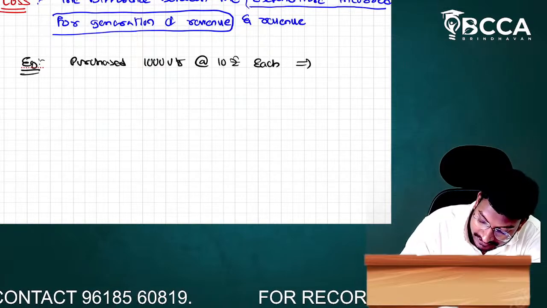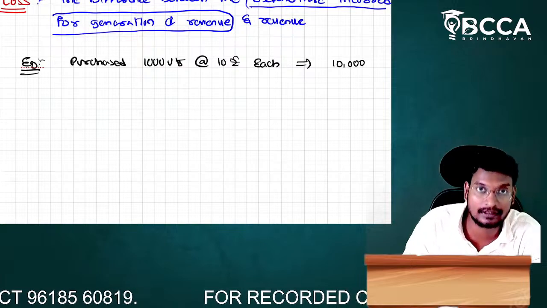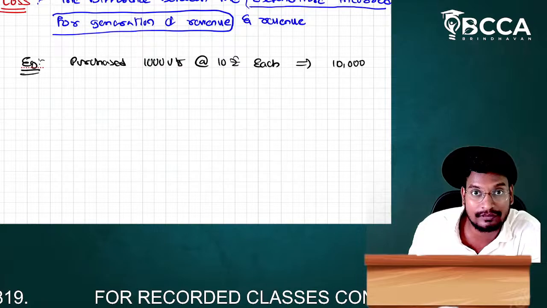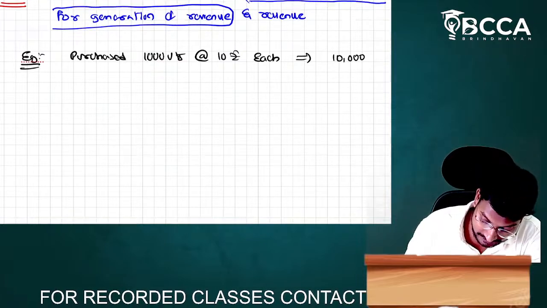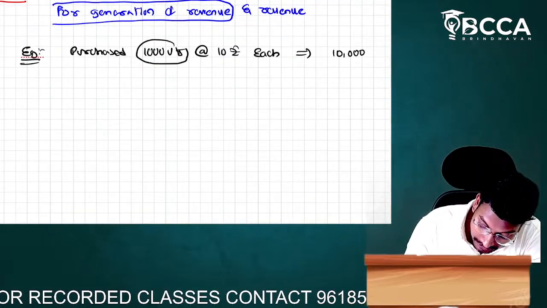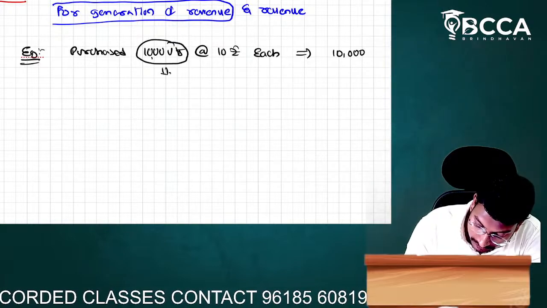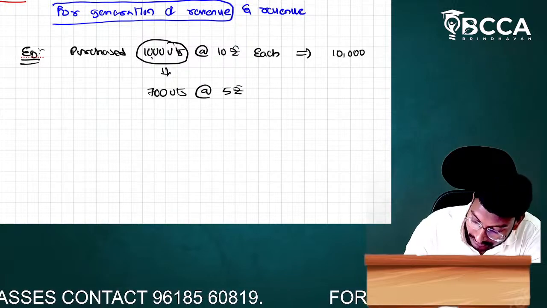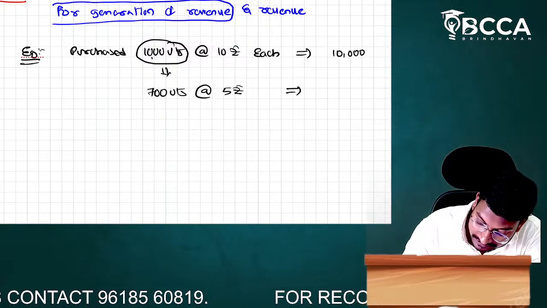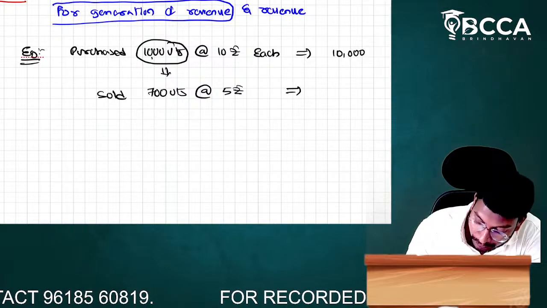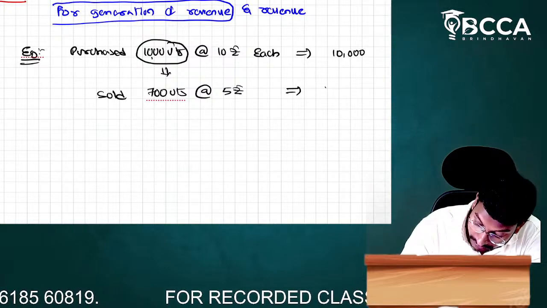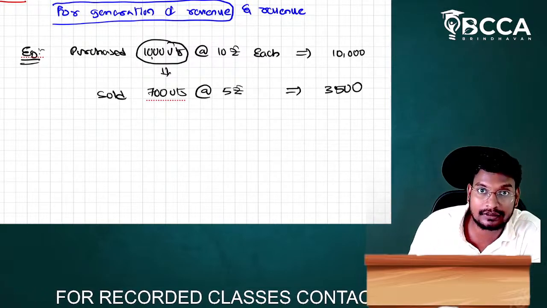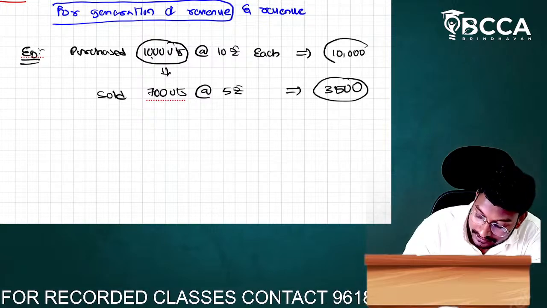Now, what is the total purchase, sir? Here the total purchase amount is 10,000. Each unit carries 10 rupees, so the 10,000 is called purchases. Next, of the 1000 units, we have sold 700 units at the rate of 5 rupees only. Then what is the sales amount? We have sold 700 units at the rate of 5 rupees, so 3,500. Here the 3,500 is the sale amount and the 10,000 is the purchase amount.